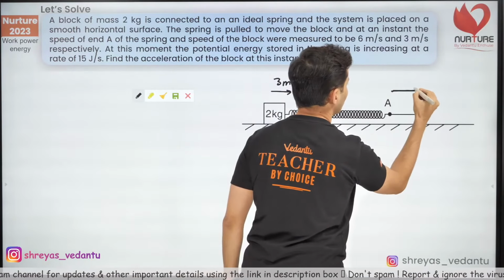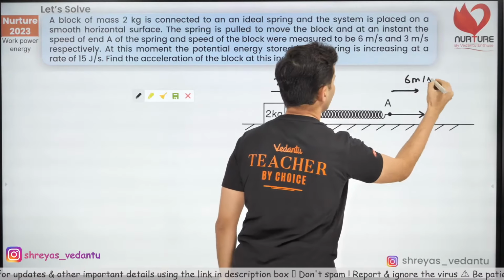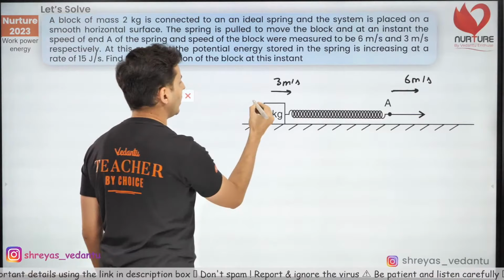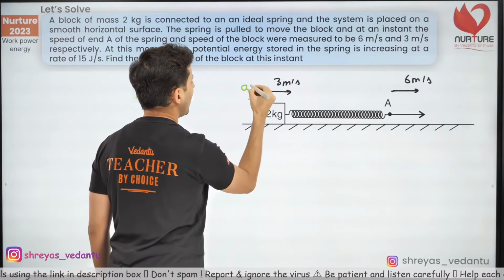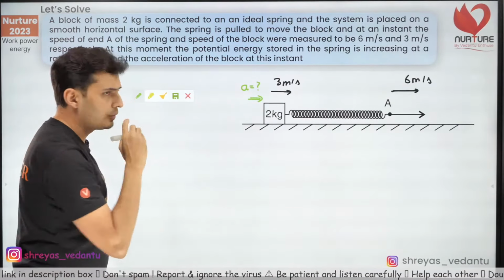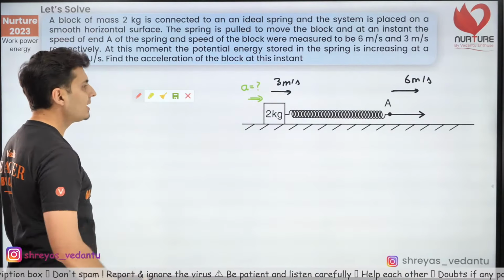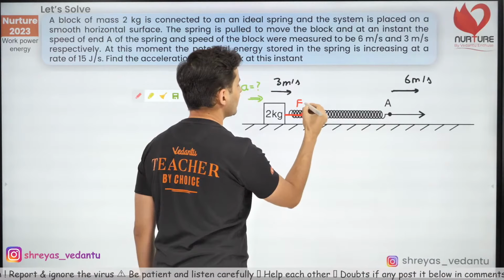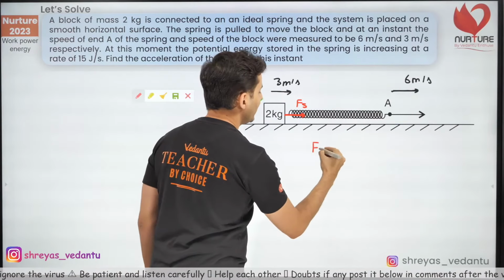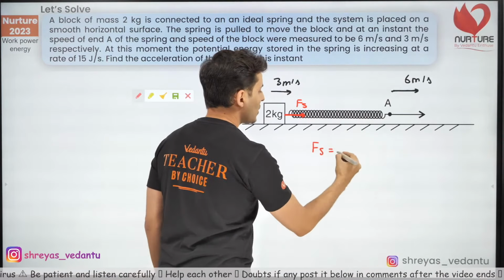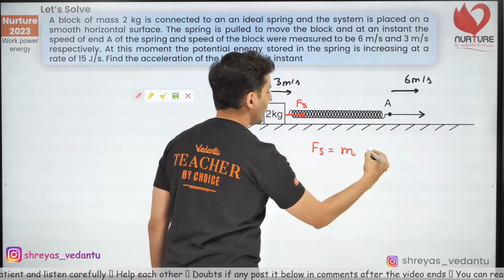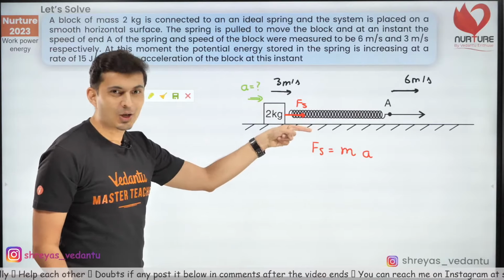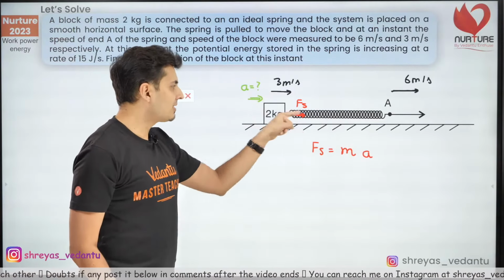This point is 6 meters per second. The mass is 2 kg. I think the question is to find the acceleration of the block. So to find acceleration, what we need to find is the spring force, because spring force is going to give me mass into acceleration. That's Newton's law, guys. The force acting on the block will give you mass into acceleration.